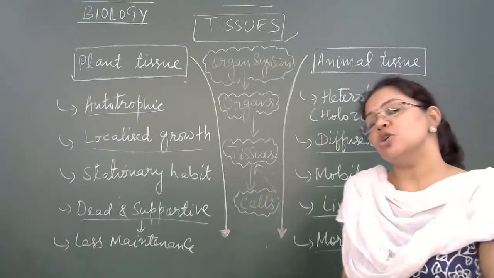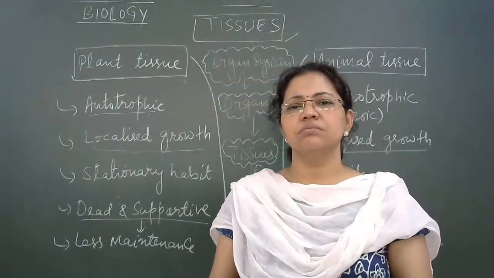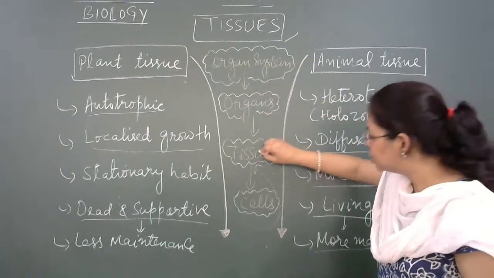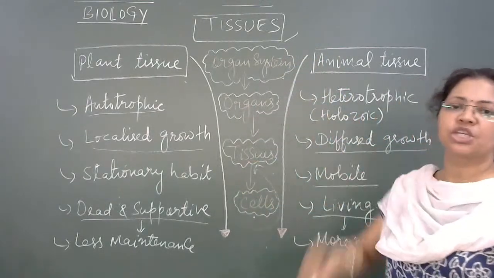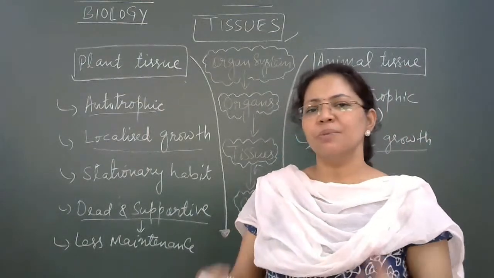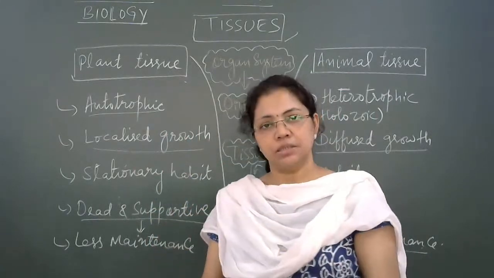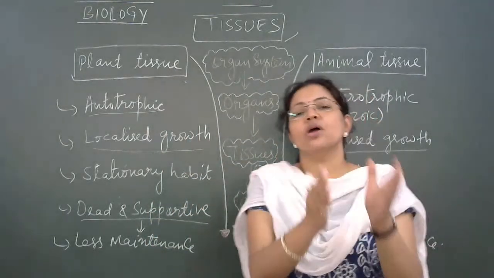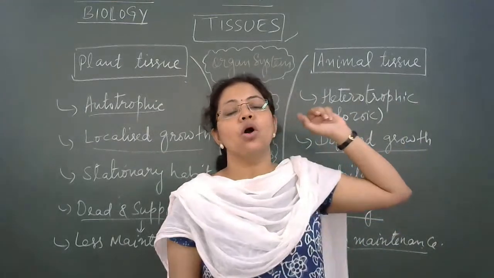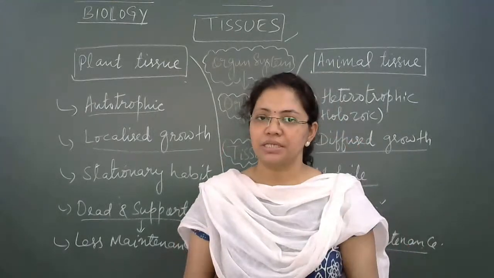Yes, in case of an animal's body, the organization of the whole organism, as I told you earlier, organ system, organs, tissues, and finally the basic unit, cells, is very complex in itself. So in one line you can write that in plants the structural organization is very simple, but in animals the structural organization is very complex, right?